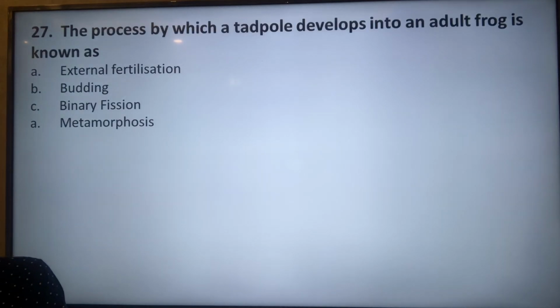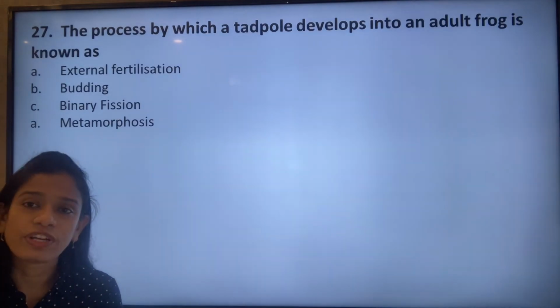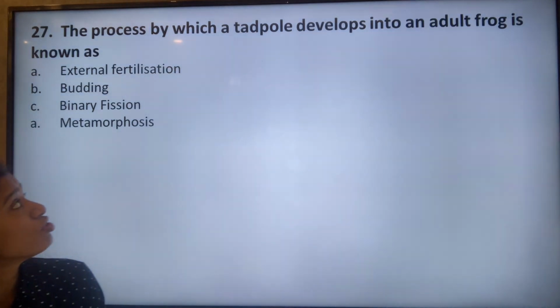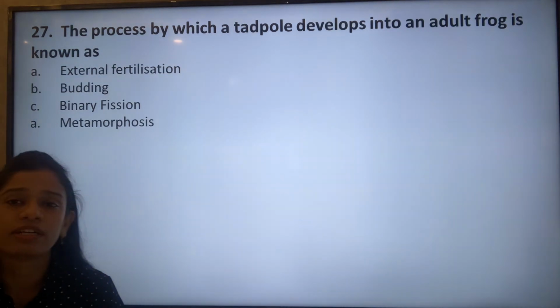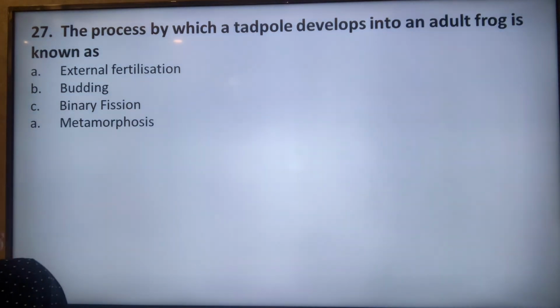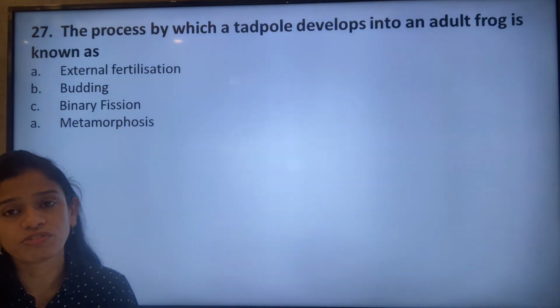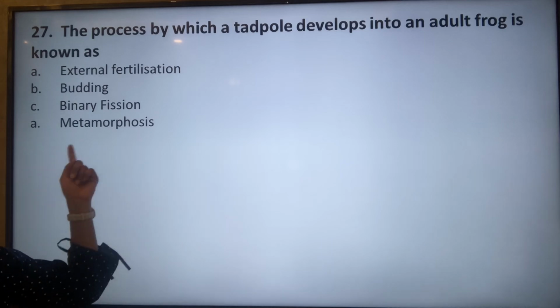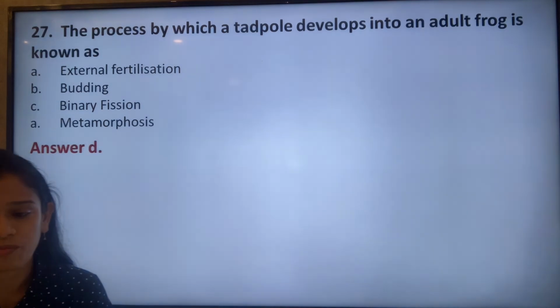The next question: the process by which a tadpole develops into an adult frog. We have already done this question. Is it external fertilization? No, that happens in fishes. Budding? No, it is the process of regeneration in hydra. Binary fission is the method of reproduction followed in amoeba. And finally, the correct answer is option D, metamorphosis. Sorry, the option shows as A, but it is option D, metamorphosis.